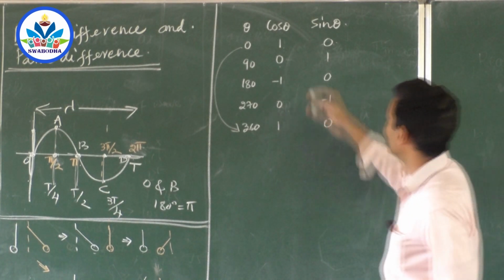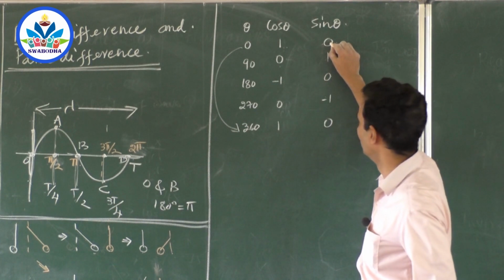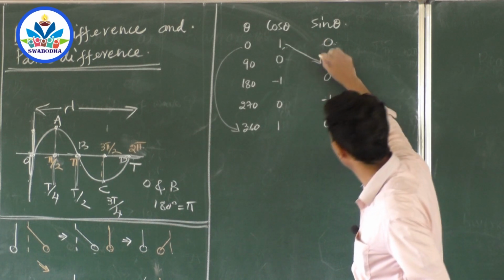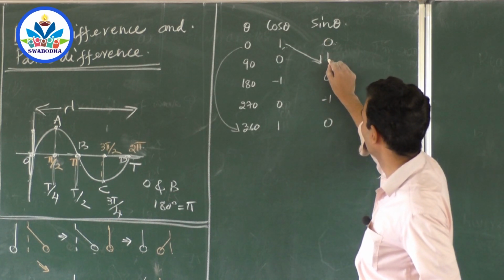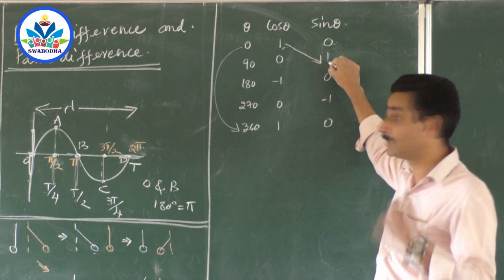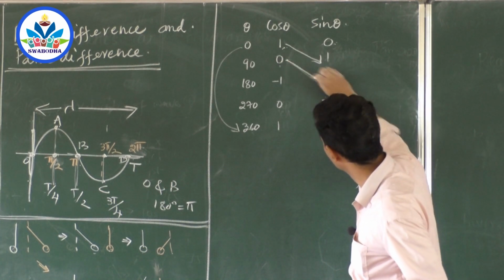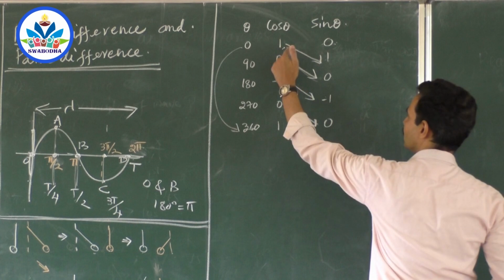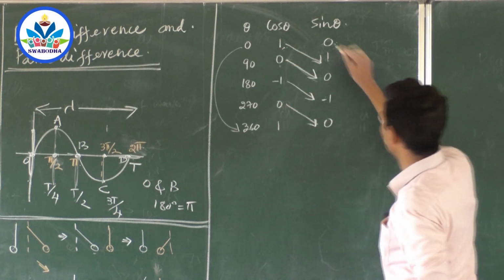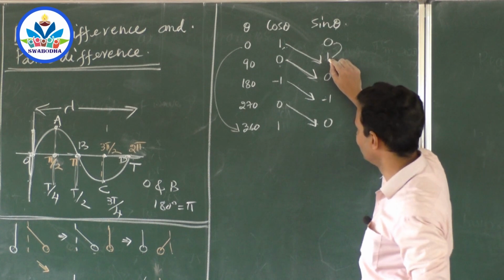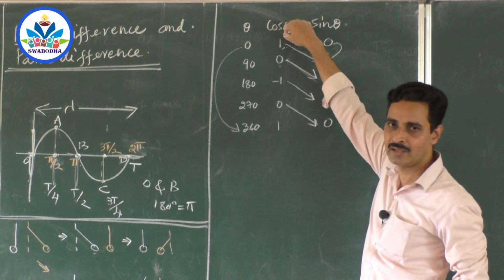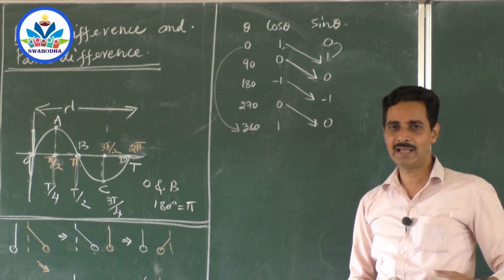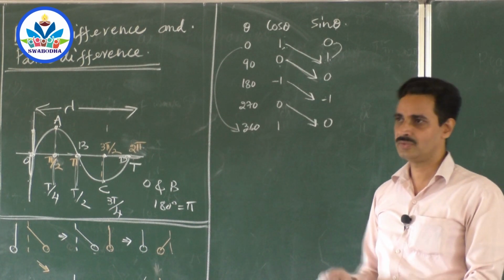Just see here. Cos theta 1, sin theta 0. And now sin theta looks into cos theta and says, I want to be 1. So copy after 90 degrees. Now cos theta is 0. Sin theta says I want to be 0. So copy it after 90 degrees. Sin theta is copying cos theta after every 90 degrees. After every 90 degrees, sin theta will have that value which is already obtained by cos theta 90 degrees earlier. So shall I say that cos theta is leading, sin theta is lagging, and sin theta is copying the cos theta values from 90 degrees earlier.